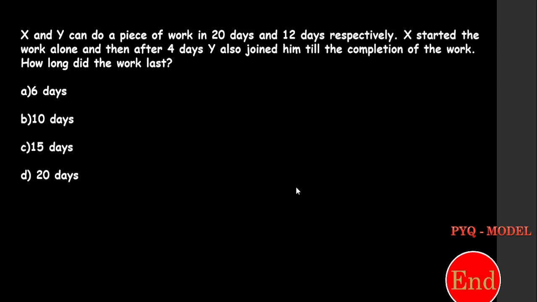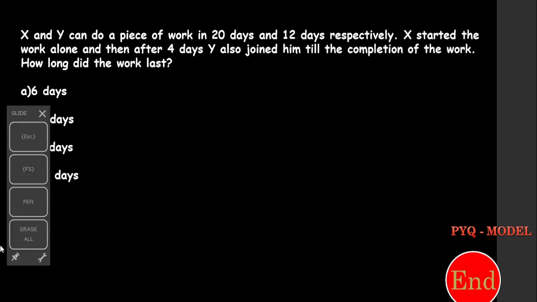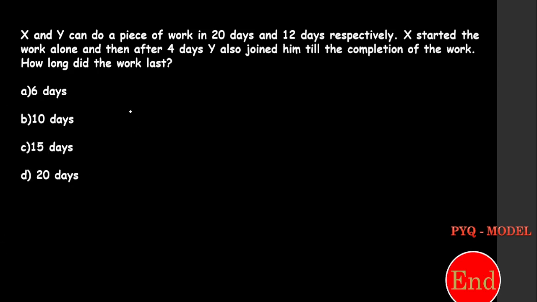Okay, so in this question, there are two persons, one is X and another one is Y. X can complete a work in 20 days and Y can complete the same work in 12 days. X started the work alone and then after 4 days Y also joined him till the completion of the work.